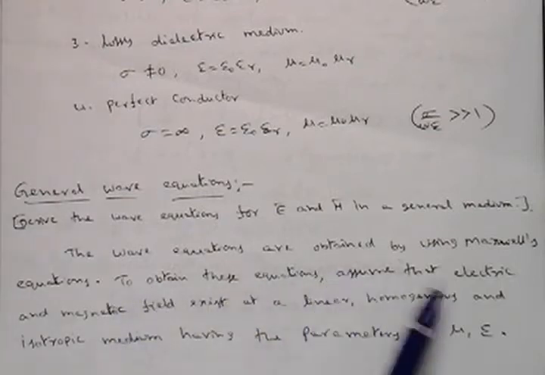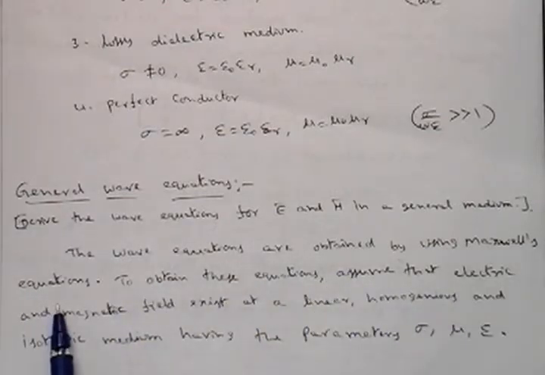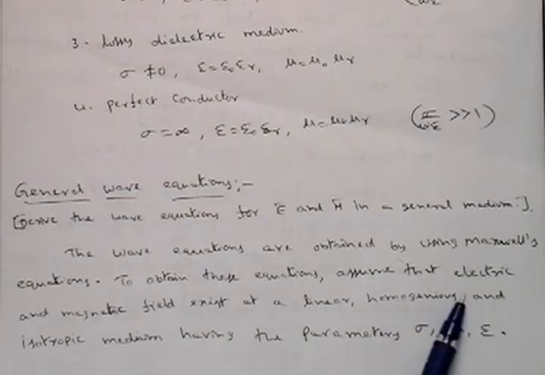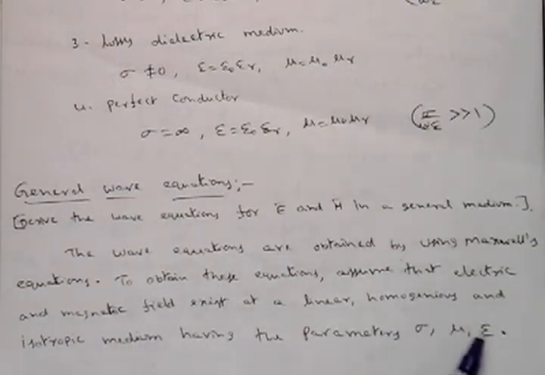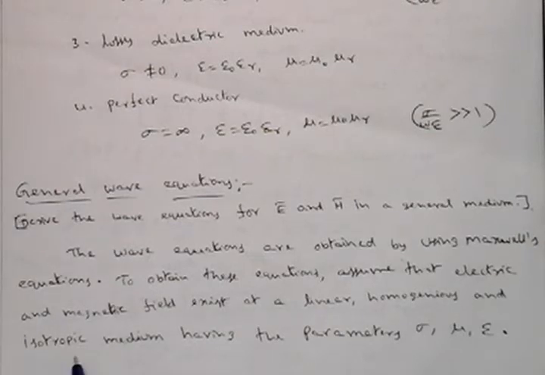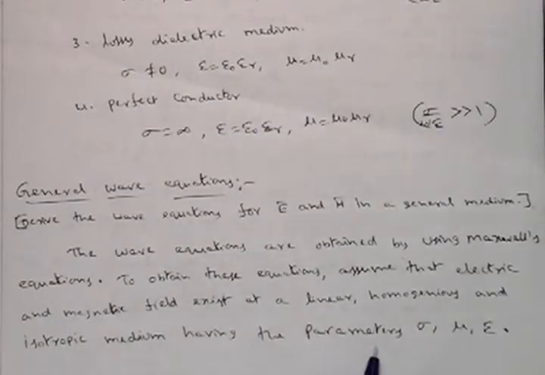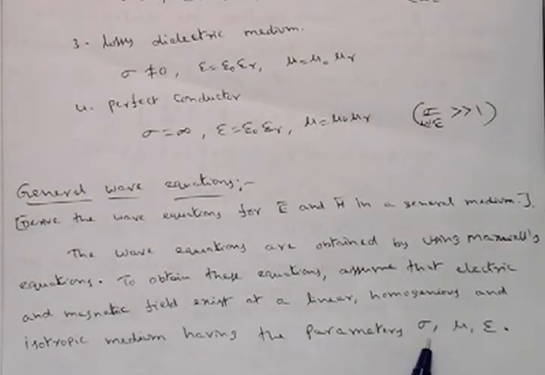Wave equations are obtained by using Maxwell's equations. To obtain this equation, assume that the electric and magnetic fields exist in a linear, homogeneous and isotropic medium having the parameters: conductivity, permeability and permittivity.